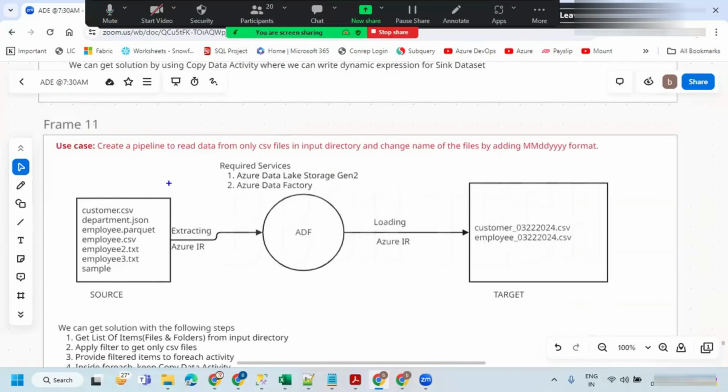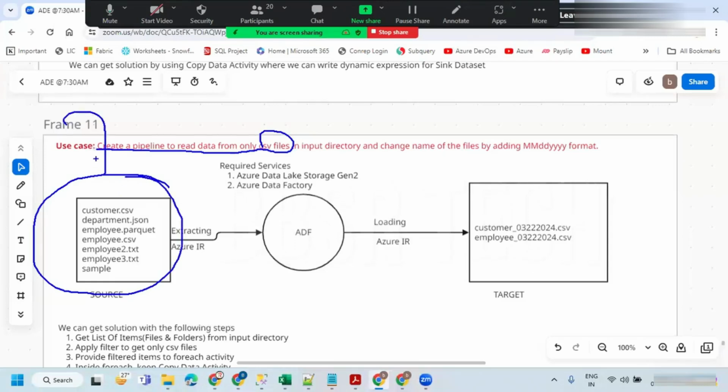We have a few more things that we are going to see. I have a requirement to create a pipeline to read the data from only CSV files. I have various varieties of extensions of the files. So this all will be from an interview point of view. You may not get this kind of situation at the time of working, but at the time of interview there are more chances they will ask. And sometimes they will give a task and ask you to do it.